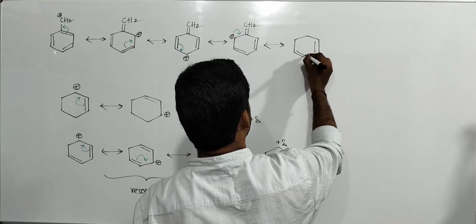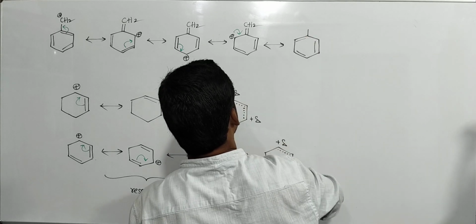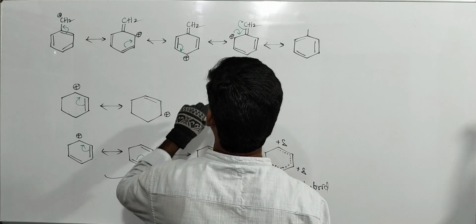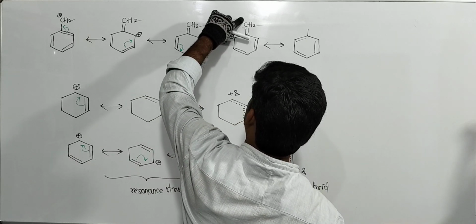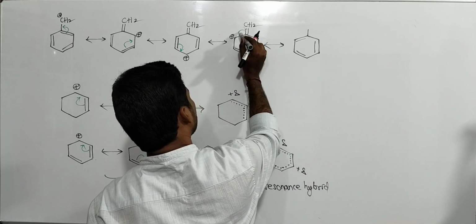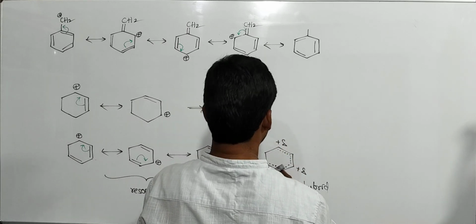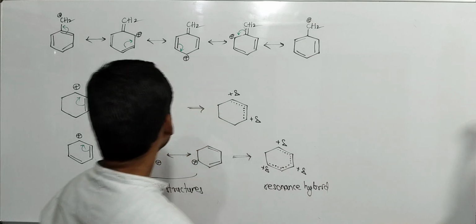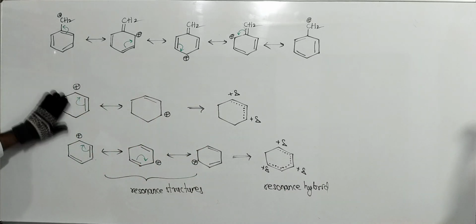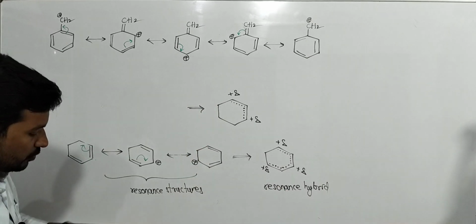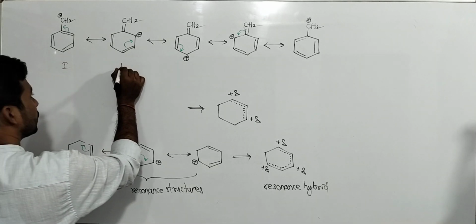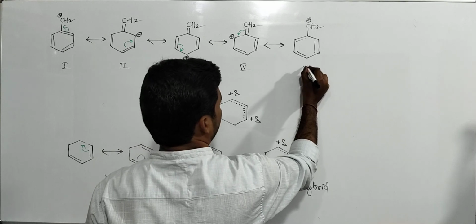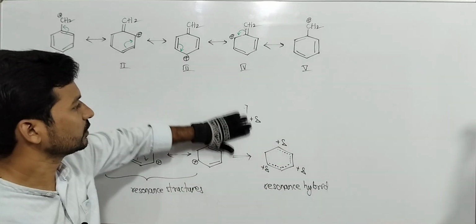Here double bond, here double bond, here double bond. Then this electron moves towards... movement of pi electron towards the positive charge. Then this carbon becomes CH2 plus. So if you compare 1 with 5, how many resonating forms are there? 1, 2, 3, 4, 5. These 5 are resonating forms.